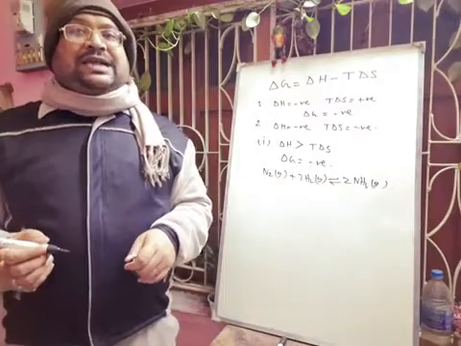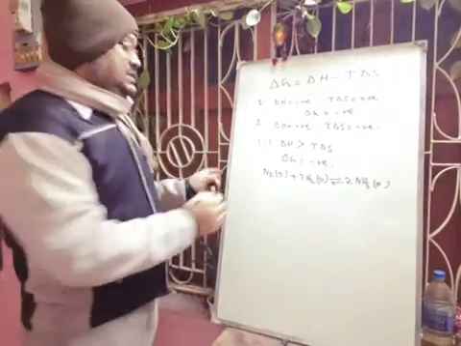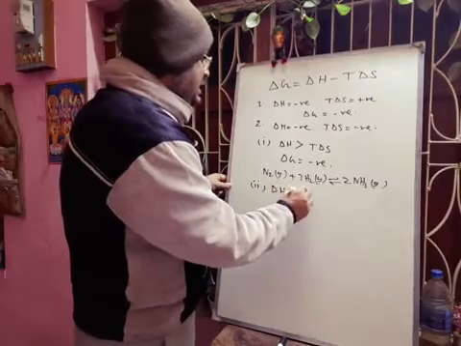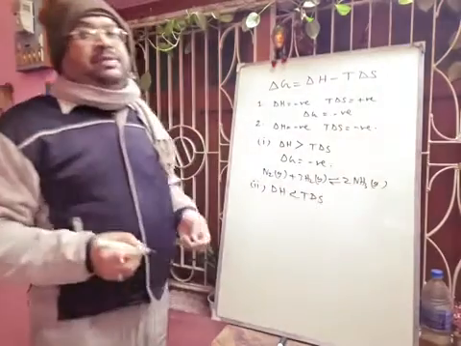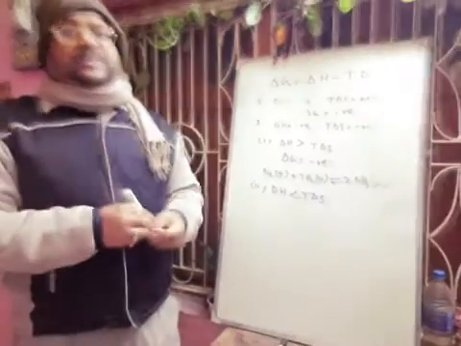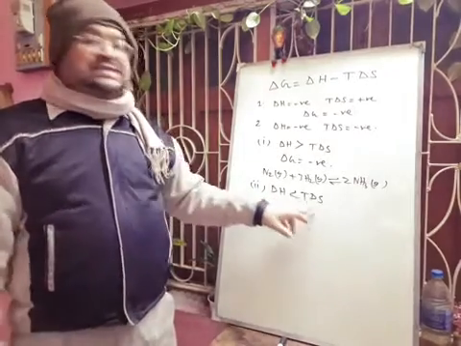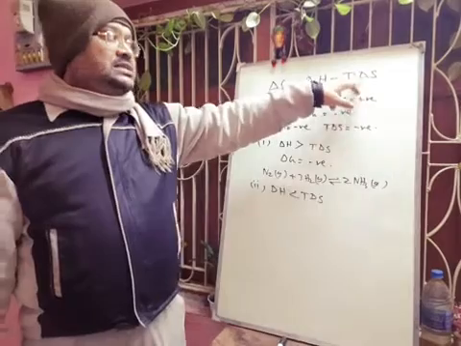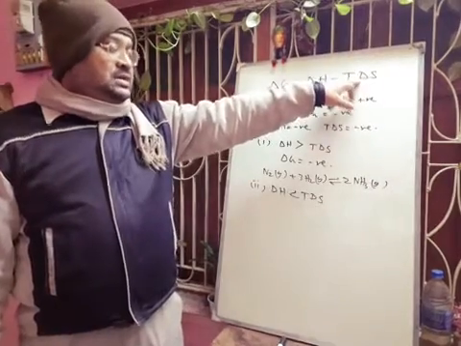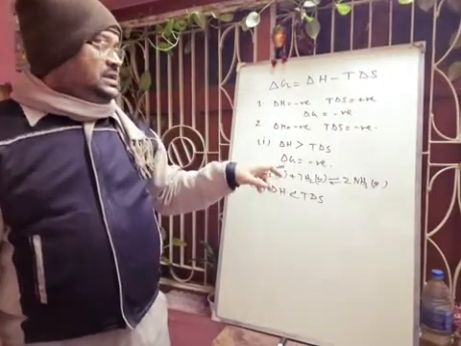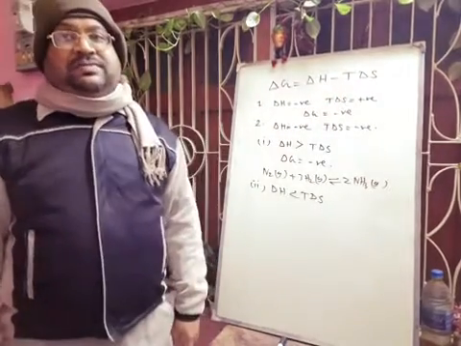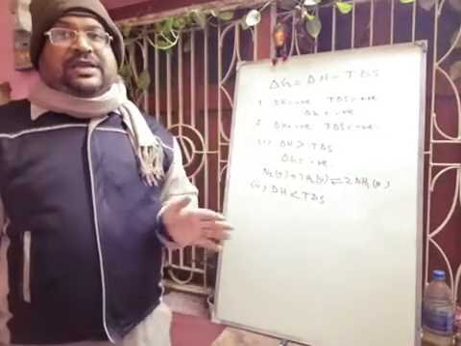Next case: if delta H is less than T delta S, then what will happen? Since delta H is less than T delta S, and T delta S is negative, so negative and positive, overall delta G will be positive. If delta G is positive, that means the process is non-spontaneous.